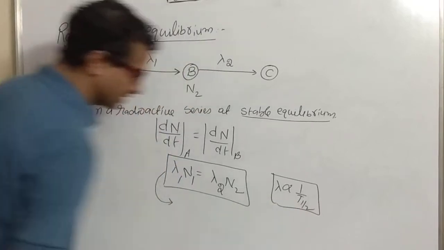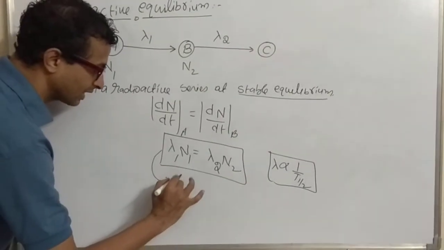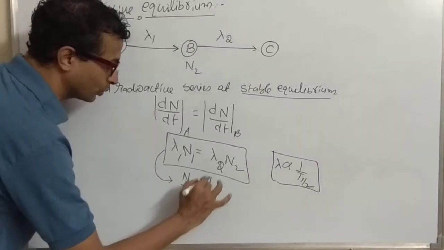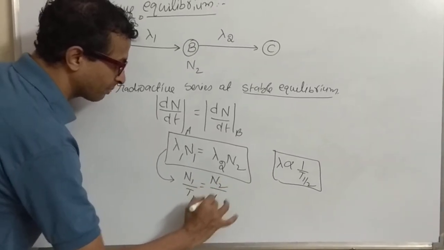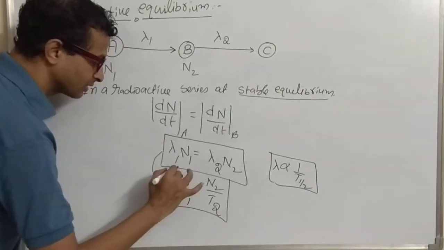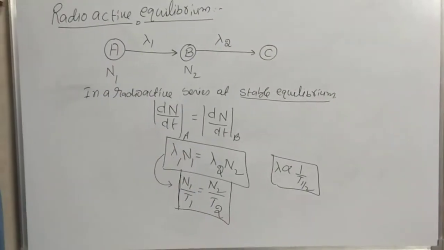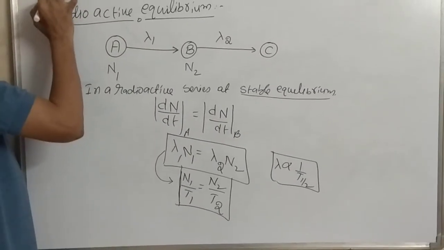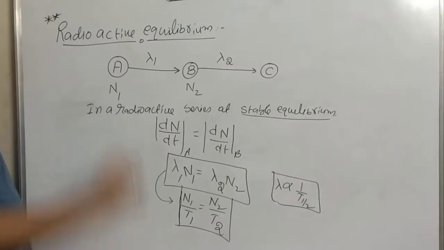So I can write this as N1 upon T1 is equal to N2 upon T2. This is the most important point while doing a problem.